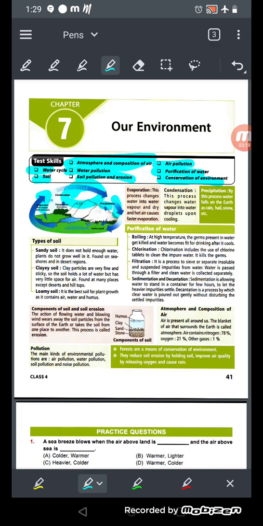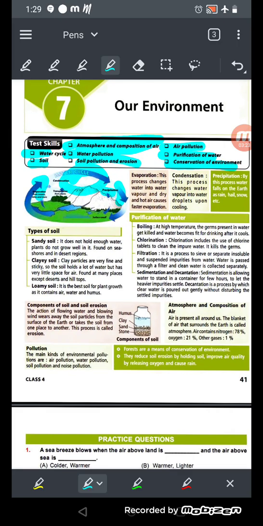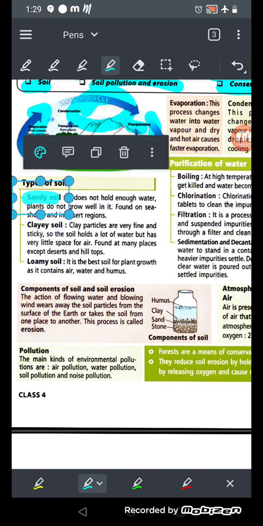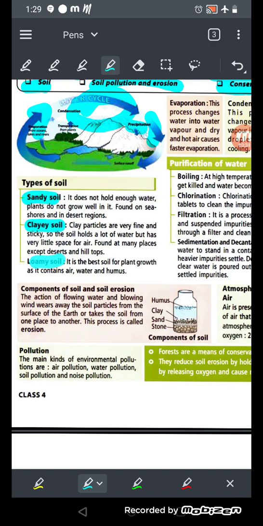Okay, so now let's see the soil and types of soil. Okay, types of soils. So there are many types, but mainly they are of 3 types: sandy soil, clay soil and loamy soil. Okay, now what is sandy soil? It does not hold enough water, plants do not grow well in it, and it is found on seashores and in desert regions. So where is it found? In the seashore and desert region.